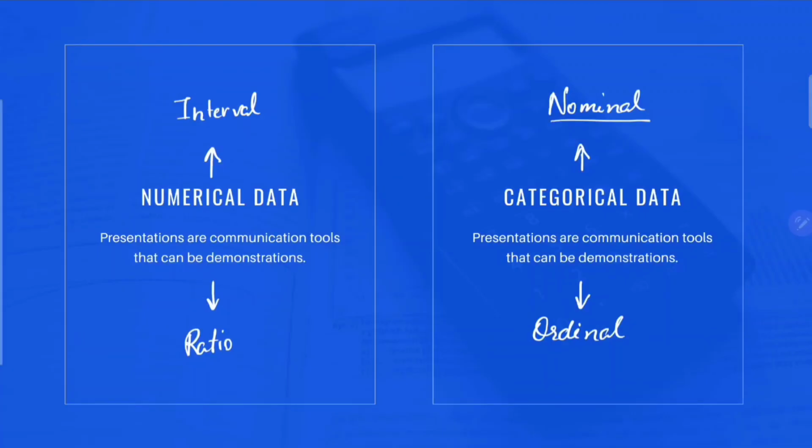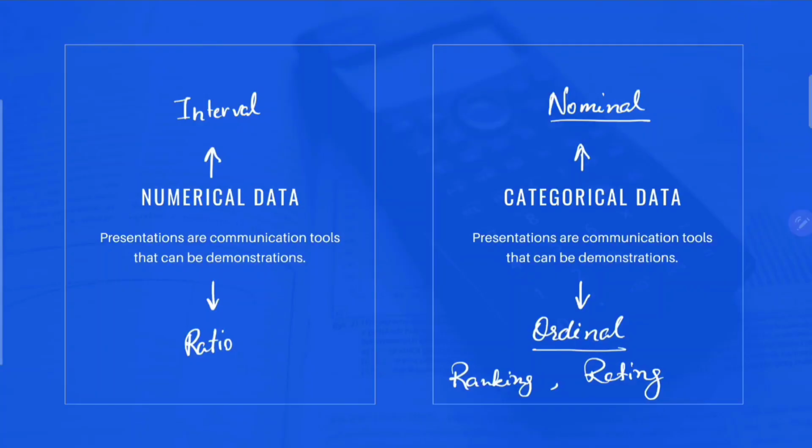Nominal data includes categories like name, blood group that are not arranged in a particular order. You can arrange them any way, like blood group. Then let's come to ordinal data. Ordinal data is name plus ordered categories. It is basically ranking or rating. You can order it from top to bottom, right?